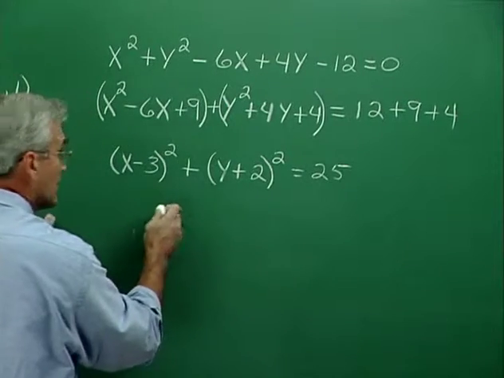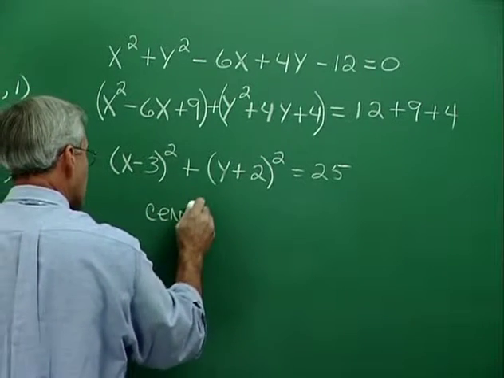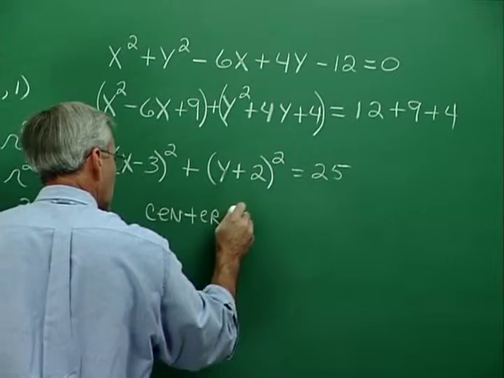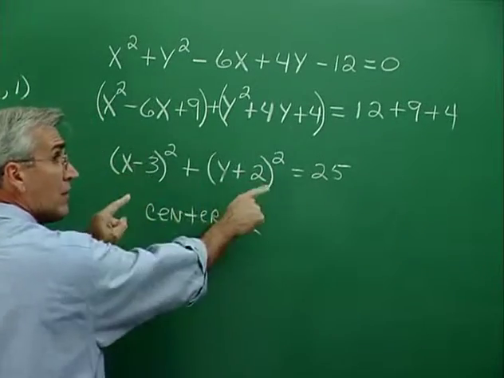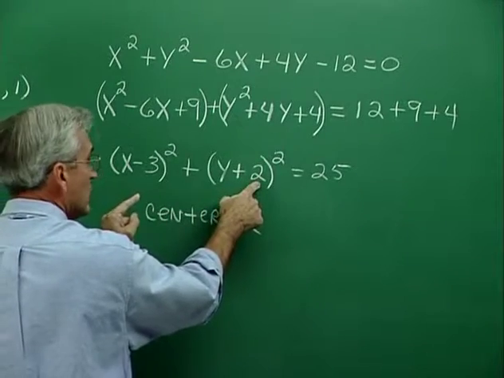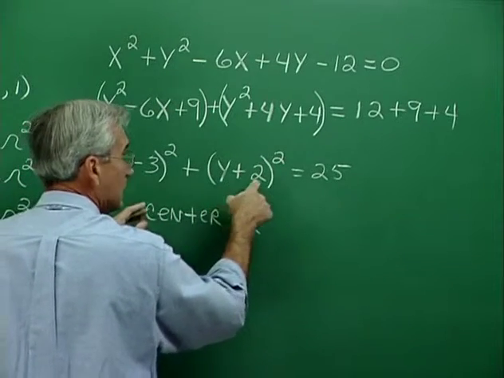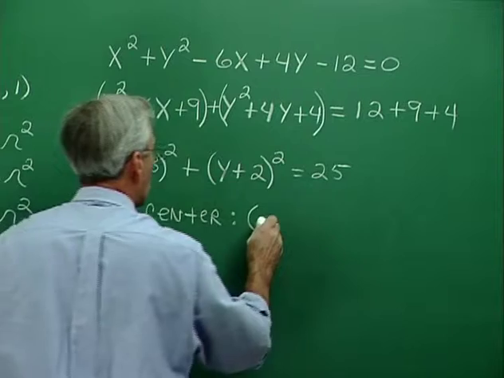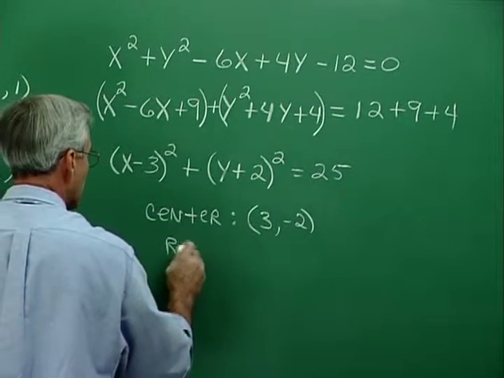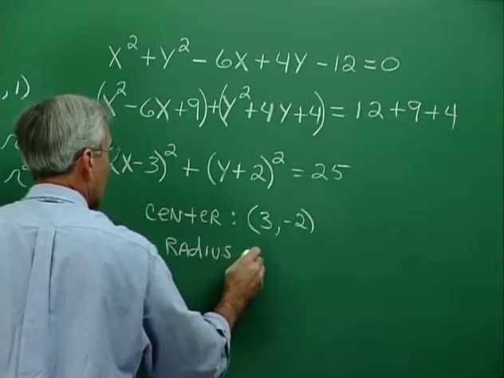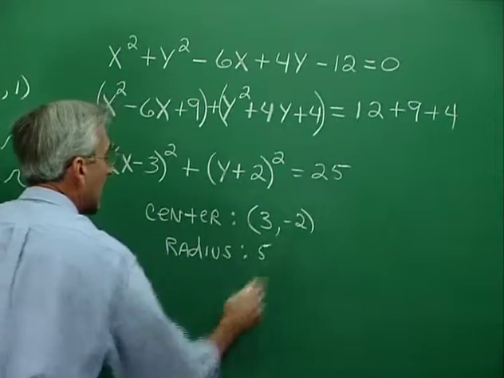Now, we can recognize then the aspects of the graph that we're looking for. We're looking for the center. You could see the center at h, k. Now remember, h and k have to both follow minus signs. That one doesn't. So we have to think of this as minus negative 2. So our coordinates are 3, negative 2, and we have a radius of 5 as expected.